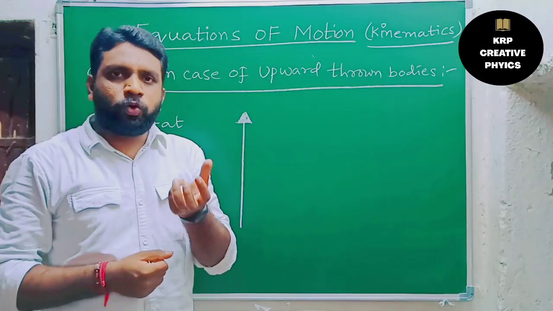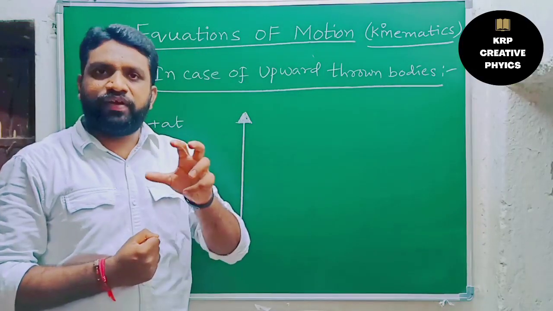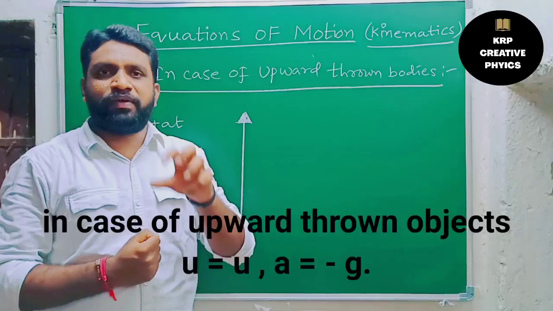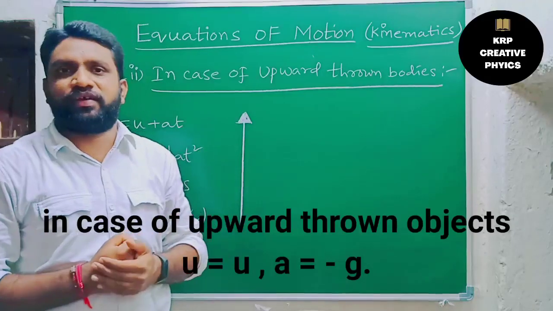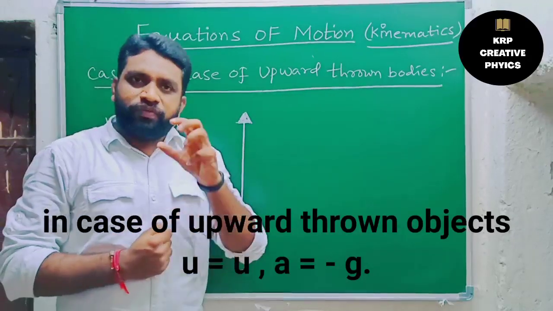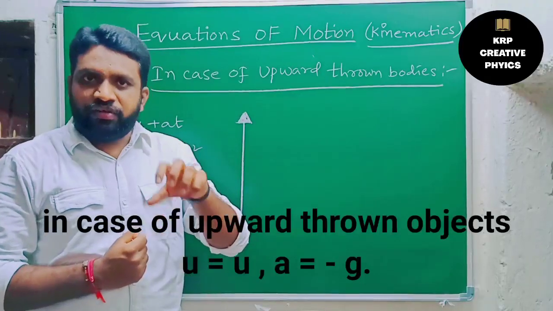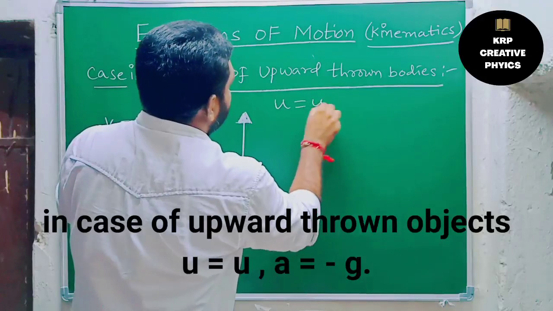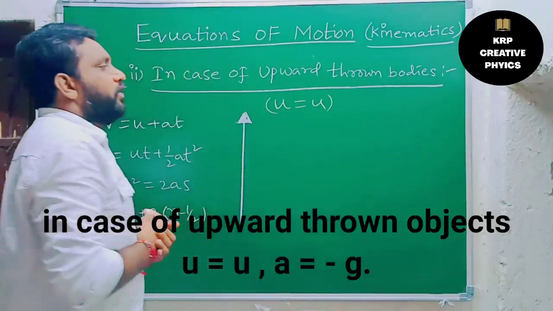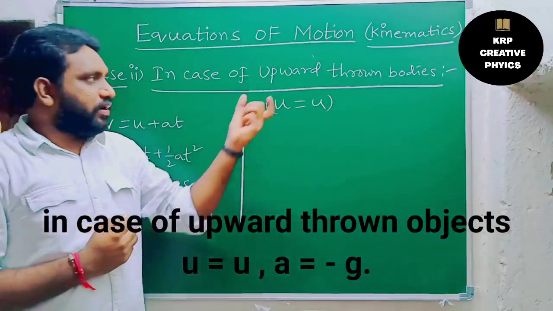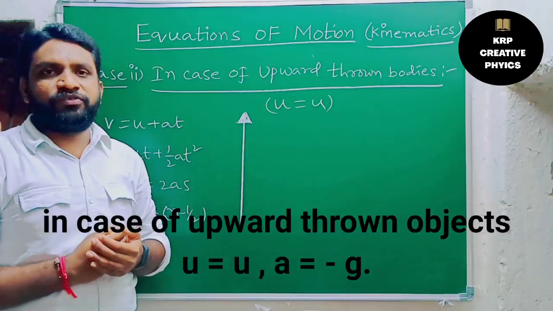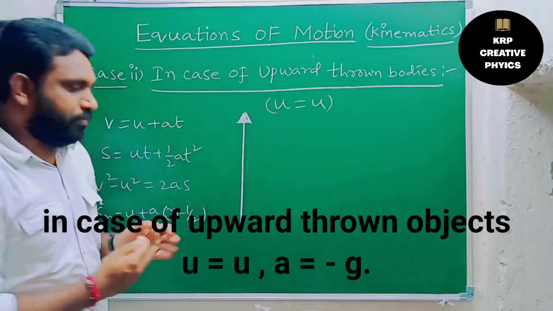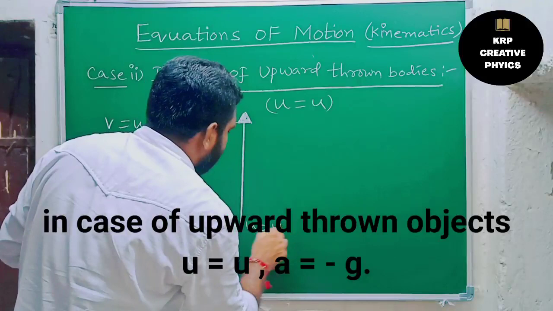So if we consider upward thrown objects, when we are going to throw any object against the gravity, definitely we need to apply some force. Without application of force, it does not move against the gravity. You know that one very well. So we are applying the force means its initial velocity will be there. So u equal to u only. So u does not become 0. Definitely it should have some initial velocity, because it is moving against the gravity. That is what you should keep in your mind. Here u equal to u, initial velocity.